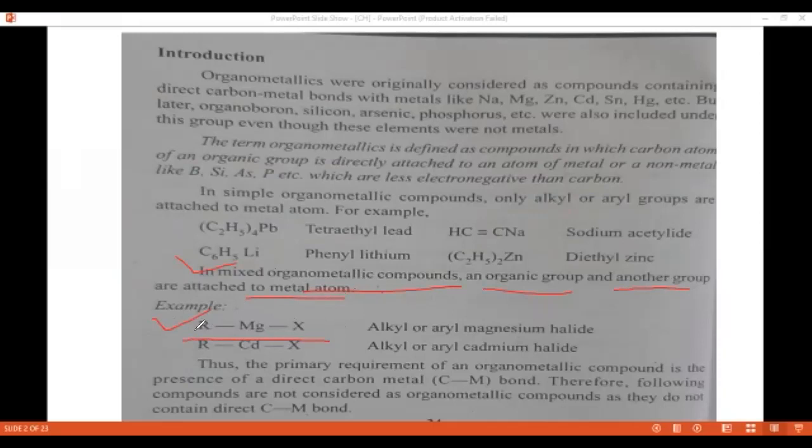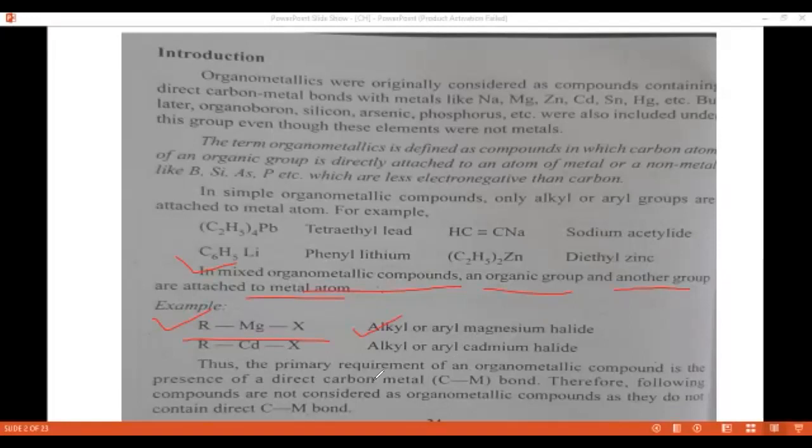This RMgX is called a Grignard reagent, meaning alkyl or aryl magnesium halide. Another example, RCdX, R cadmium X, means alkyl or aryl cadmium halides.